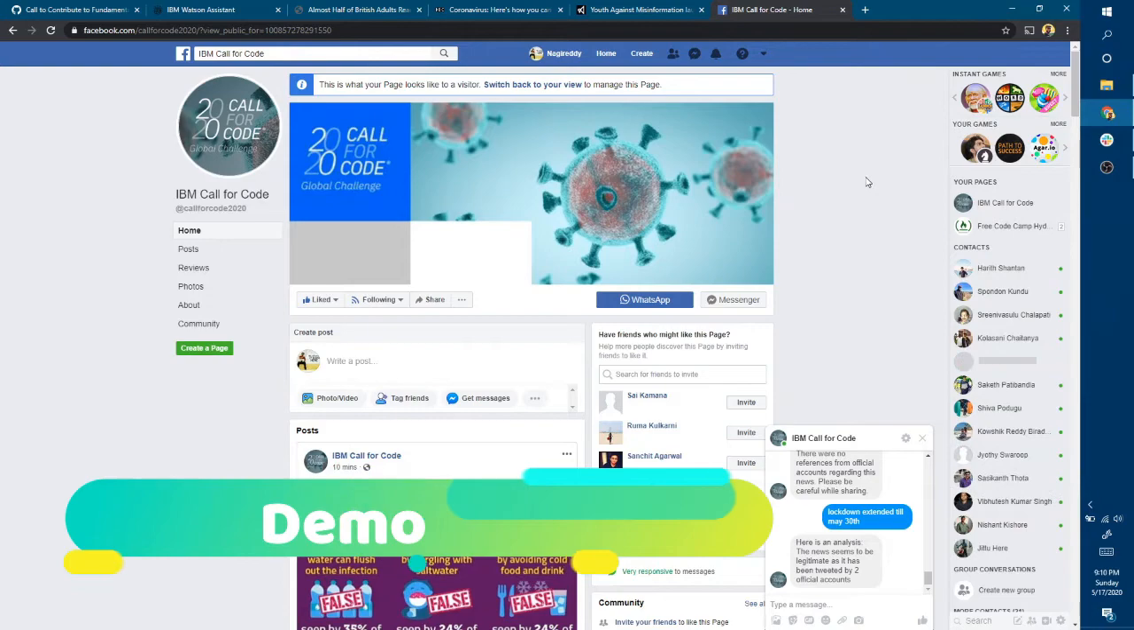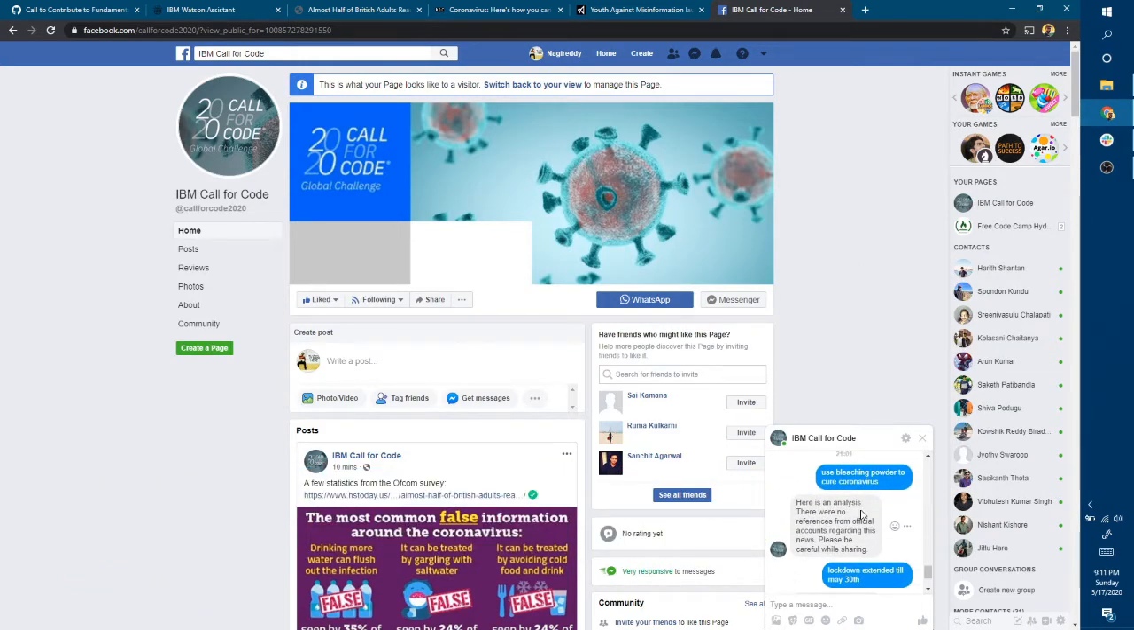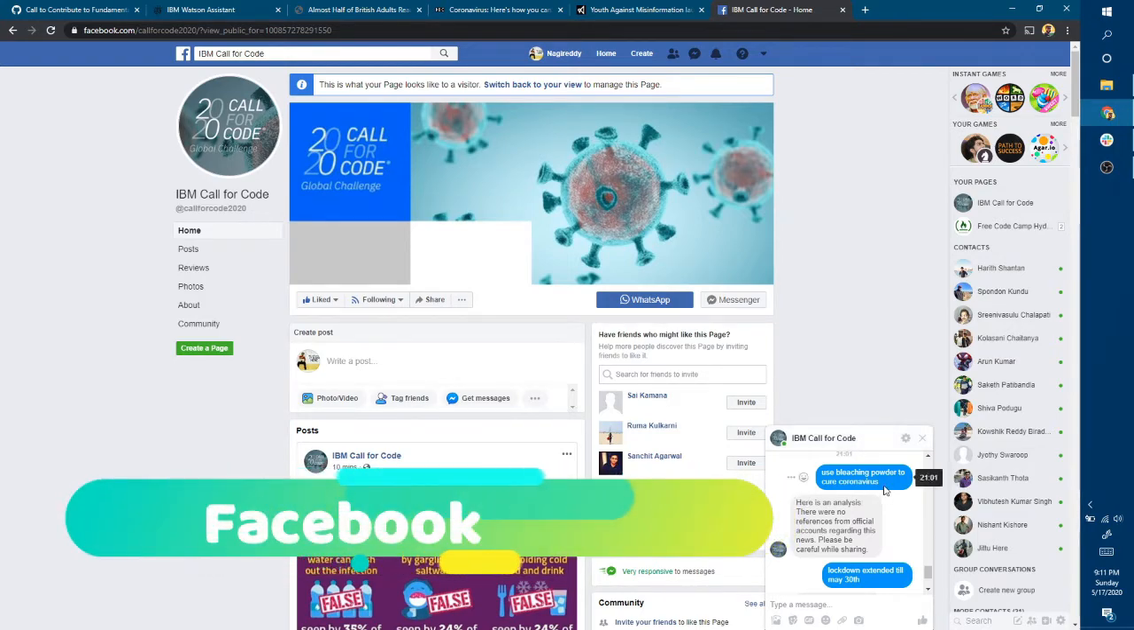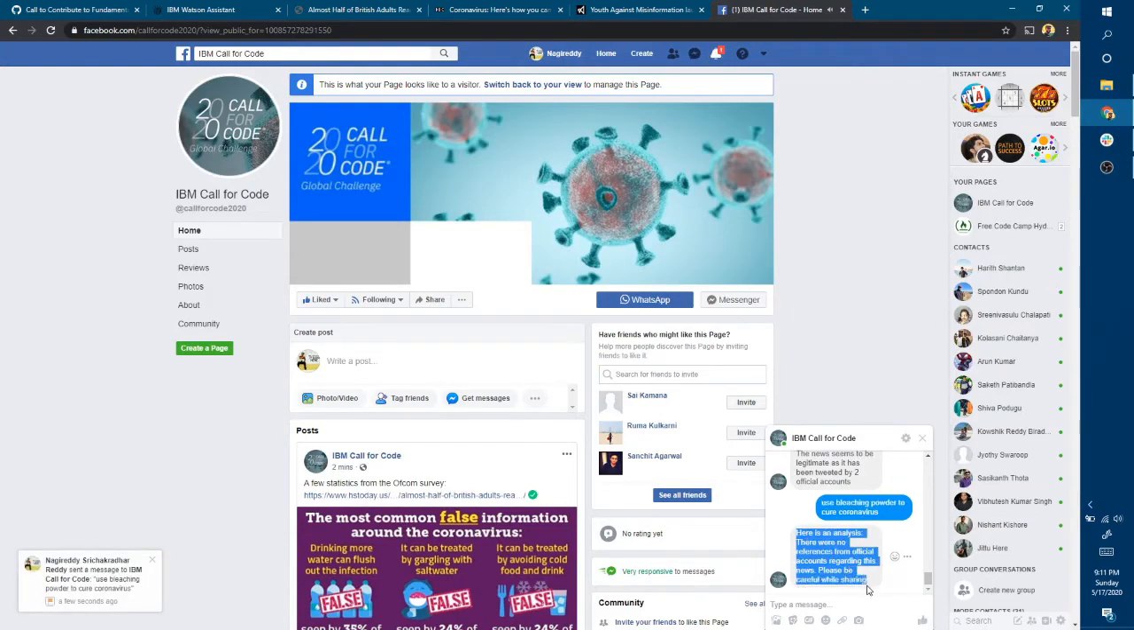Here is a page that we created on Facebook. We have the Watson chatbot connected to the message box of this page. So whenever we send a message to this chatbot, it will get back the analysis from IBM Functions. As you can see from here, suppose this is a fake news that we got, and if I send it to the bot, this is what it says. There are no references from official accounts, so please be careful while sharing this.